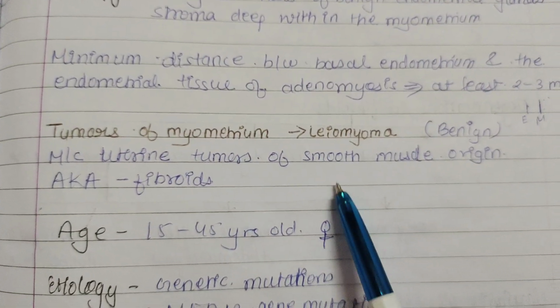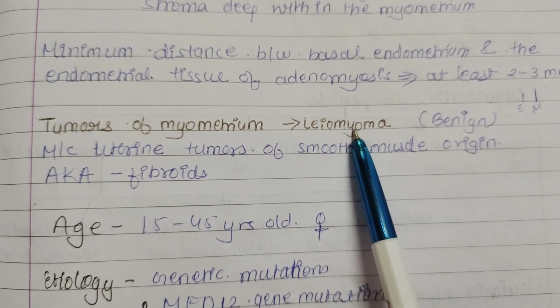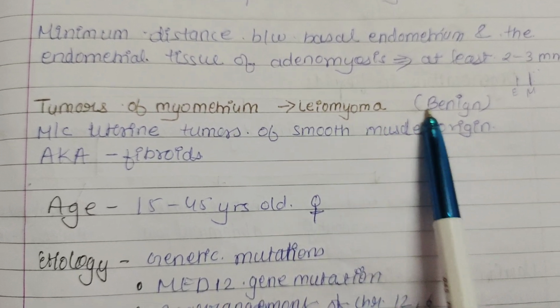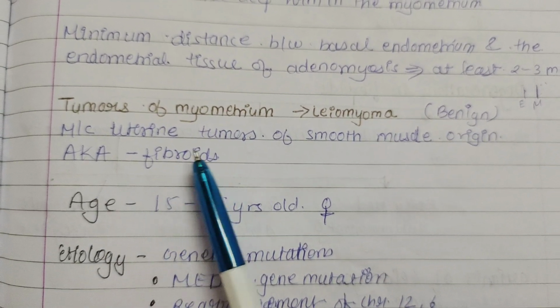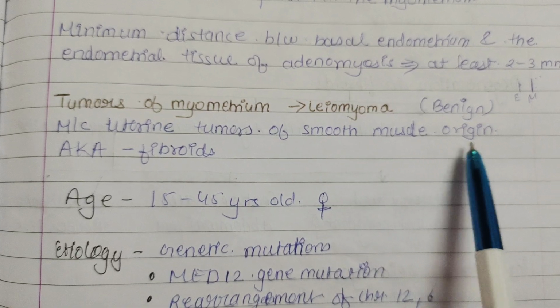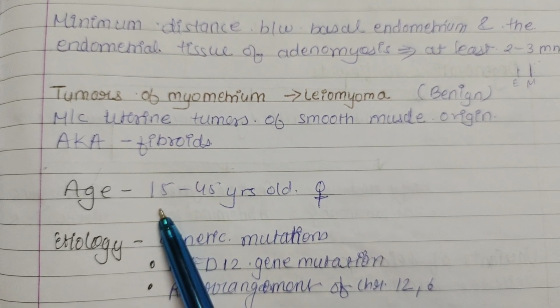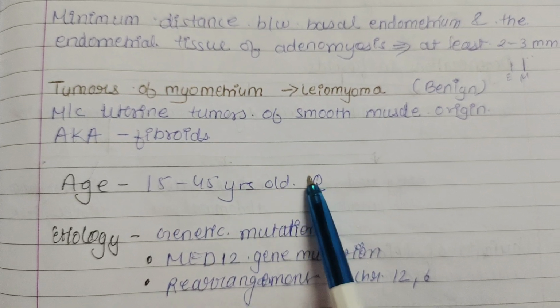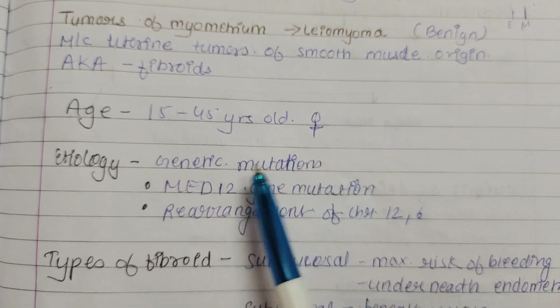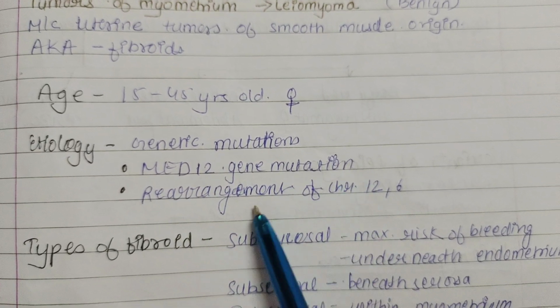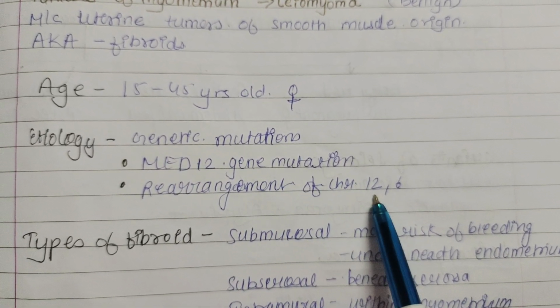Now, the tumors of the myometrium are leiomyoma. The middle layer of the uterus, the myometrium, tumors are leiomyoma. It is a benign tumor. It is the most common uterine tumor of smooth muscle origin. It is also known as fibroids. It is common between 15 to 45 years old females, and its etiologies are genetic mutations like MED12 gene mutation, and rearrangement of chromosomes 12 and 6.